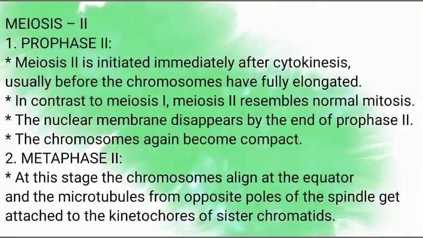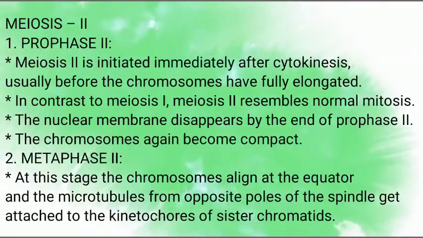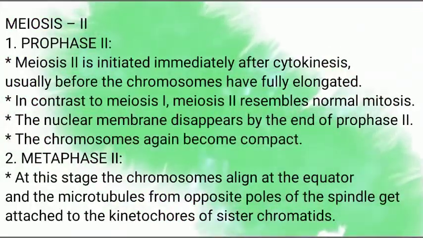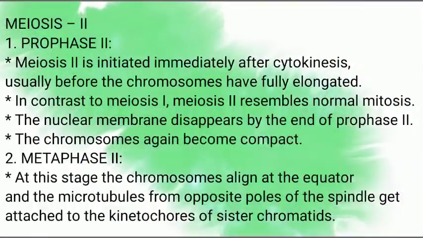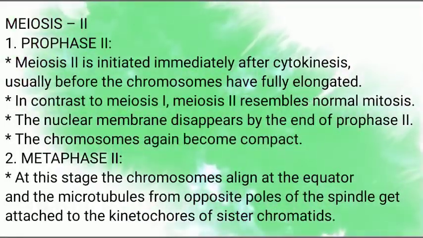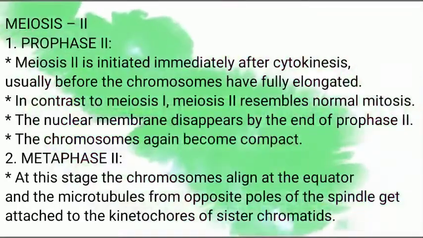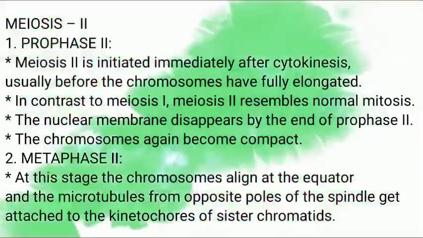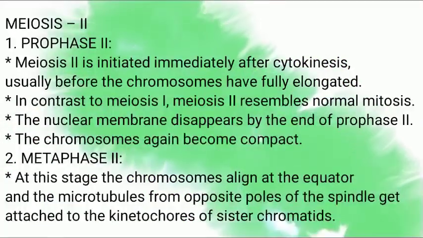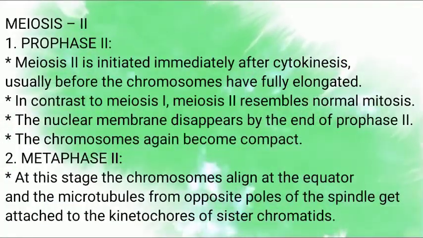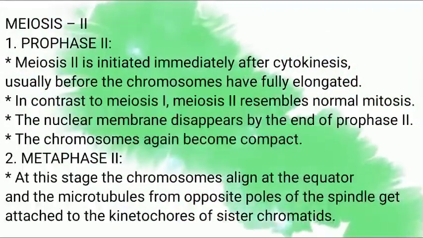Metaphase 2. At this stage, the chromosomes align at the equator, and the microtubules from opposite poles of the spindle get attached to the kinetochores of the sister chromatids of chromosomes. In metaphase 2, all the chromosomes align at the equator or metaphasic plate.